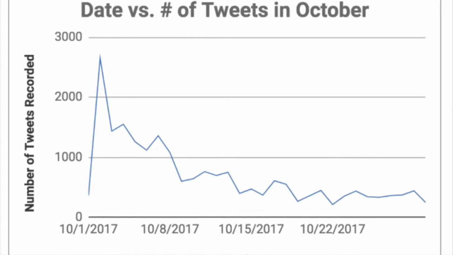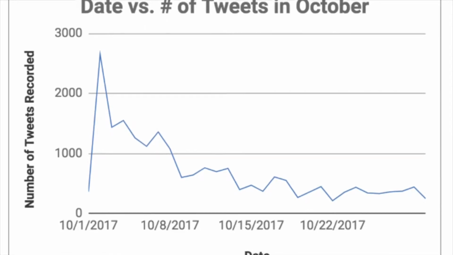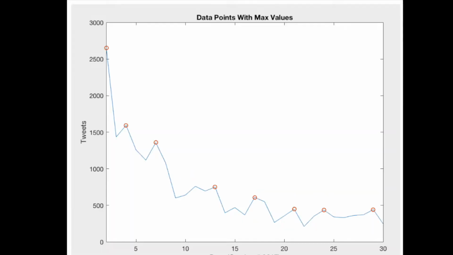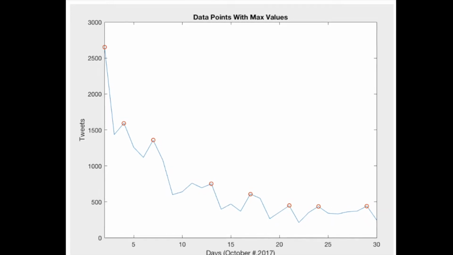We have low numbers at the beginning of the month, and the data spikes on October 2nd when the issue was becoming a popular debate. The data, however, changes with time. We could see a logarithmic decrement pattern starting from October 2nd, ending on October 30th.